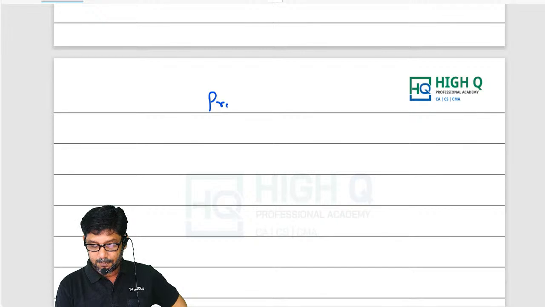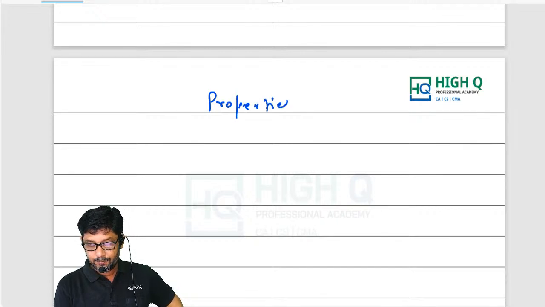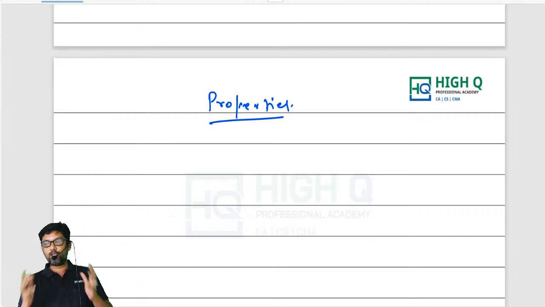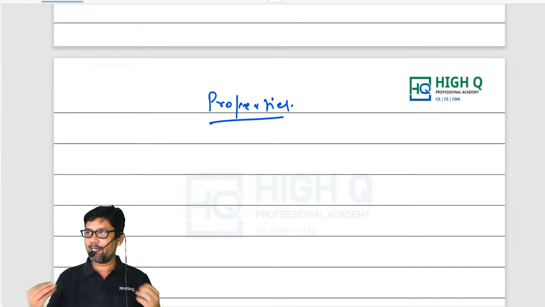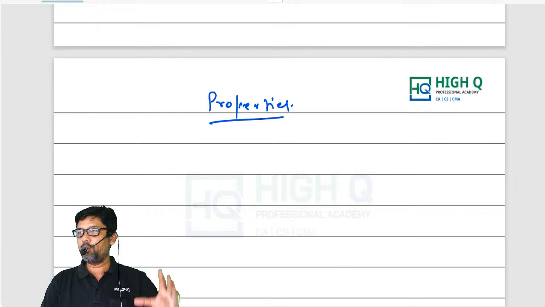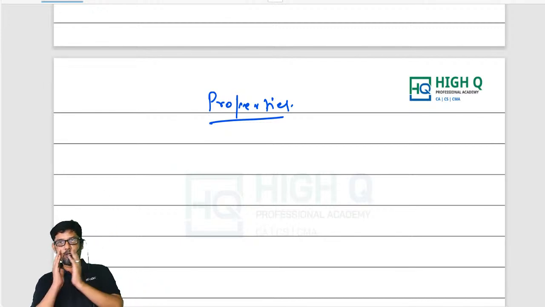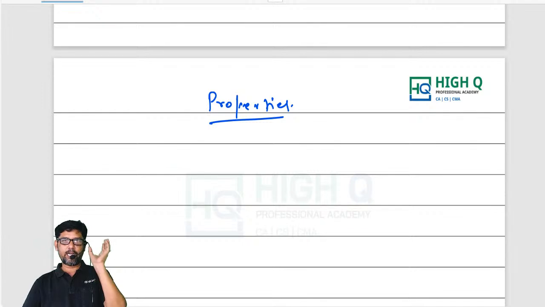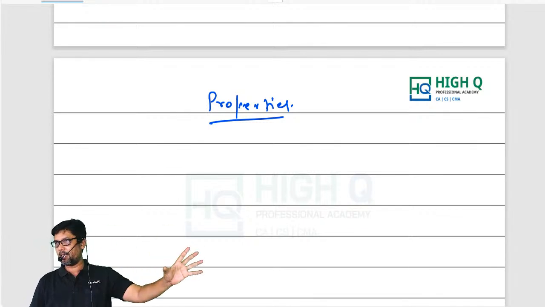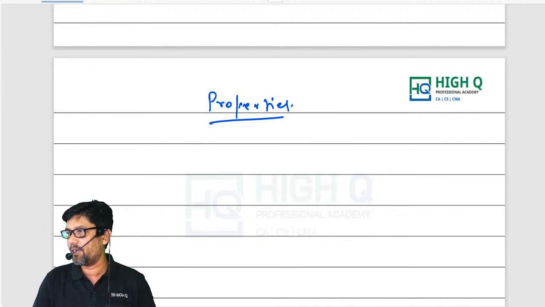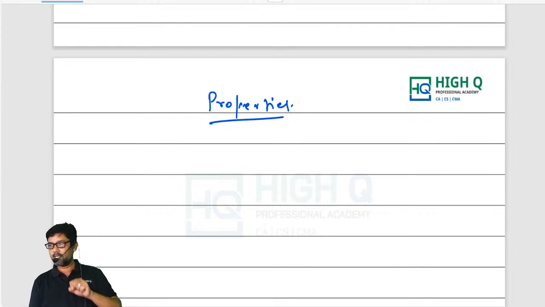What is the last part, my dear? Properties. Now what are properties? We are going to find the nature of the roots. Nature means the characteristic of the roots. For example, every human being has different characters. Animals have different characters too, but lions and tigers have a unique character: all lions have the same character, and all tigers have the same character. But as far as human beings are concerned, everyone has a different character. In the same way, a quadratic equation also has different characters, and that is what we are going to discuss in properties.